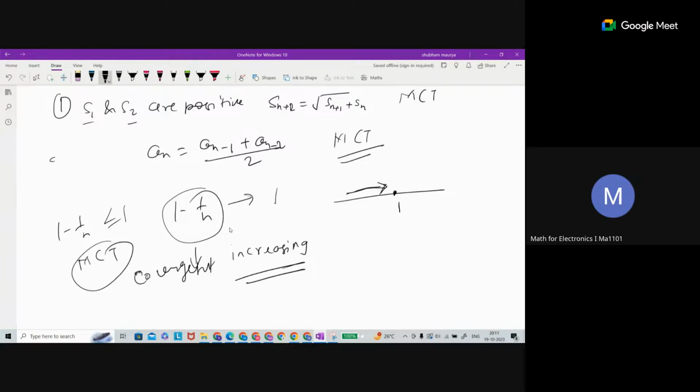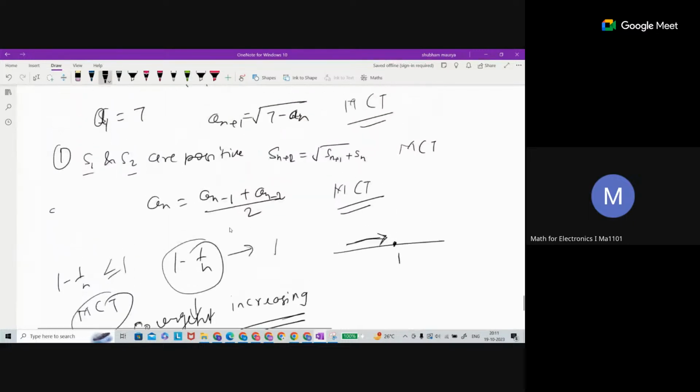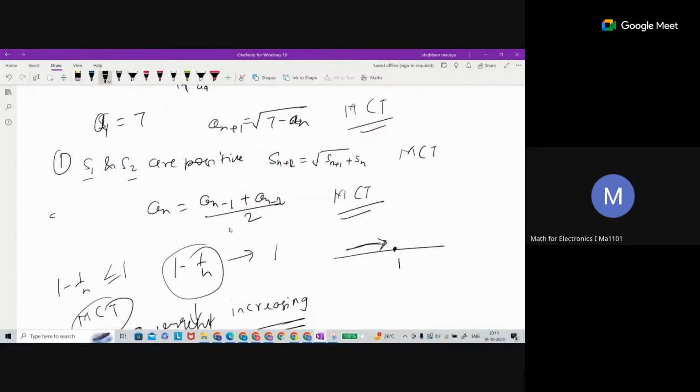MCT is not only for recursive sequences, it can be applied to any kind of sequence. But generally, if it is recursive, you don't know the terms, so MCT is much more helpful in the case of recurrence relations.